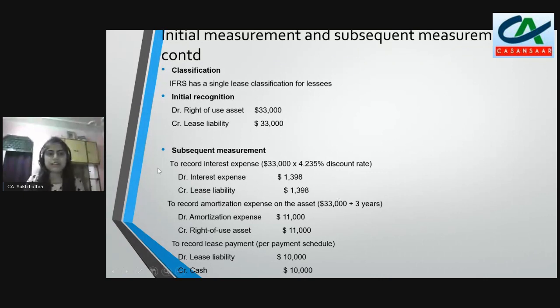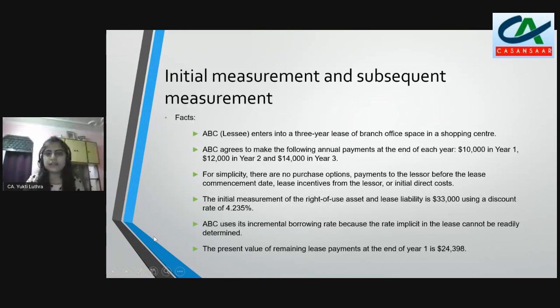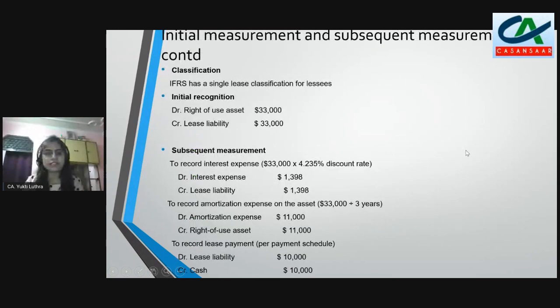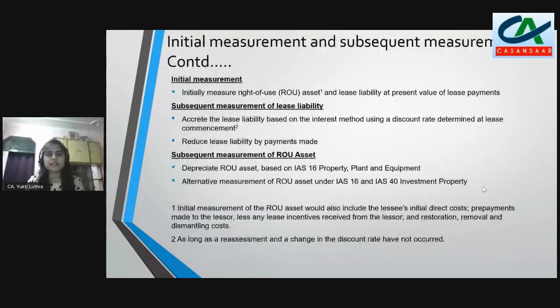And the next thing I will do with this lease liability, I will reduce it with the payments I have made. So in my arrangement, what are the payments? At the end of year one, we are paying $10,000. So lease liability debit, cash credit. Okay. So this is how these entries will move in my books of accounts every year as per this framework of IFRS 16. Okay, so let's look at the theoretical part of it now.